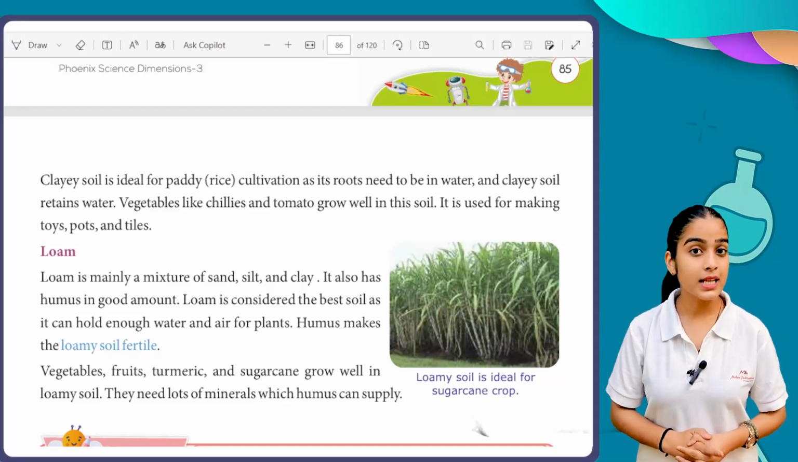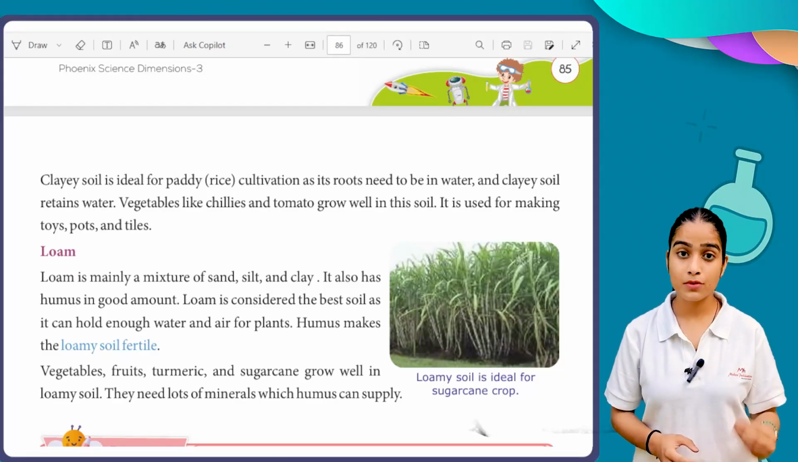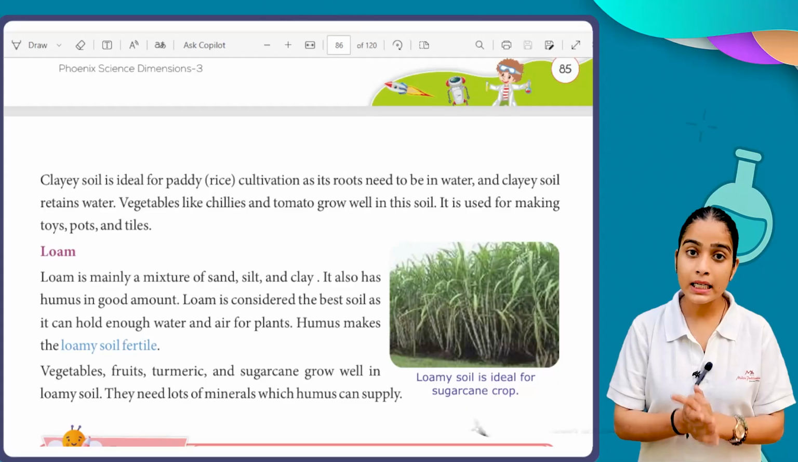So students, this is the end of your chapter. I hope you understood the formation of soil, what the types of soil are and how we can classify our soil into different types.